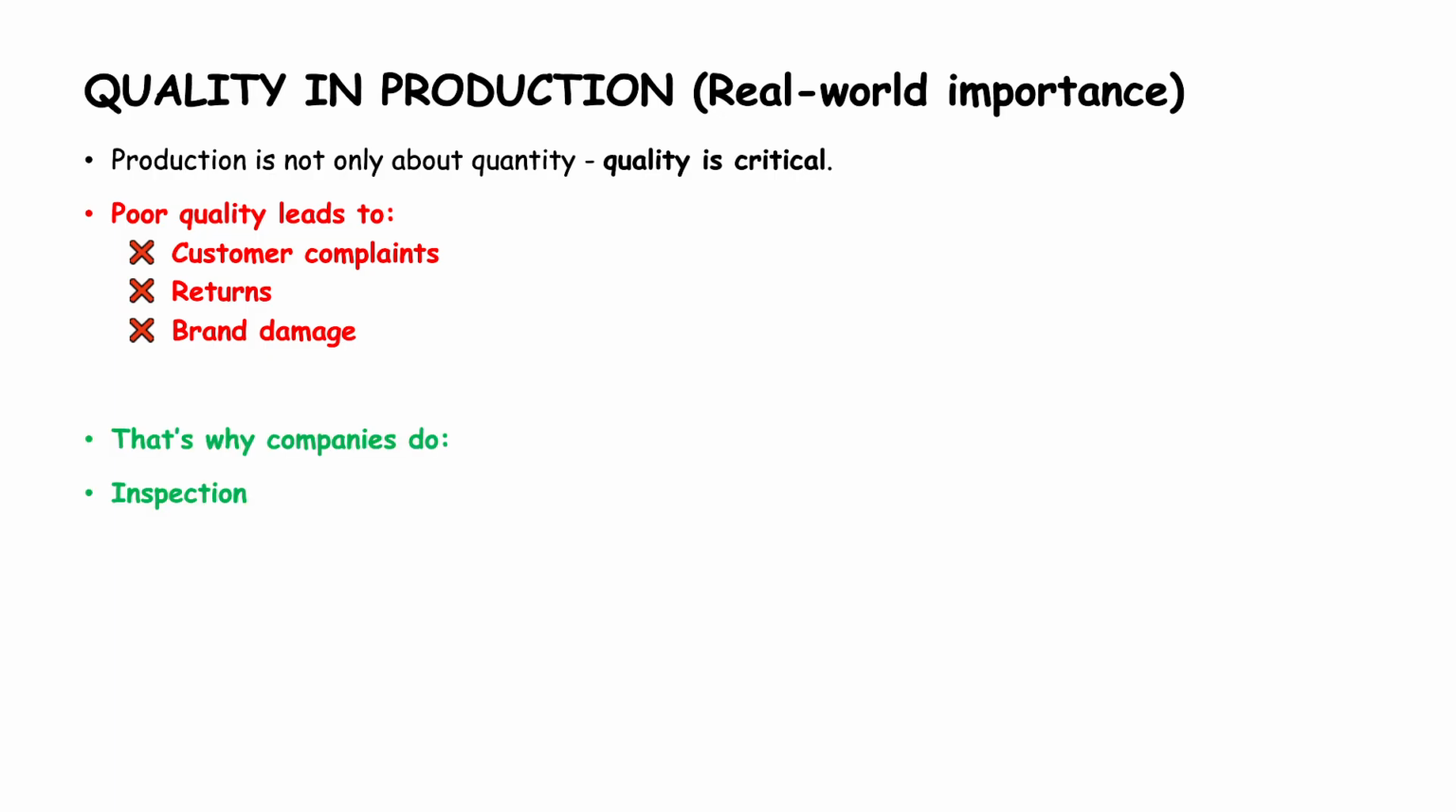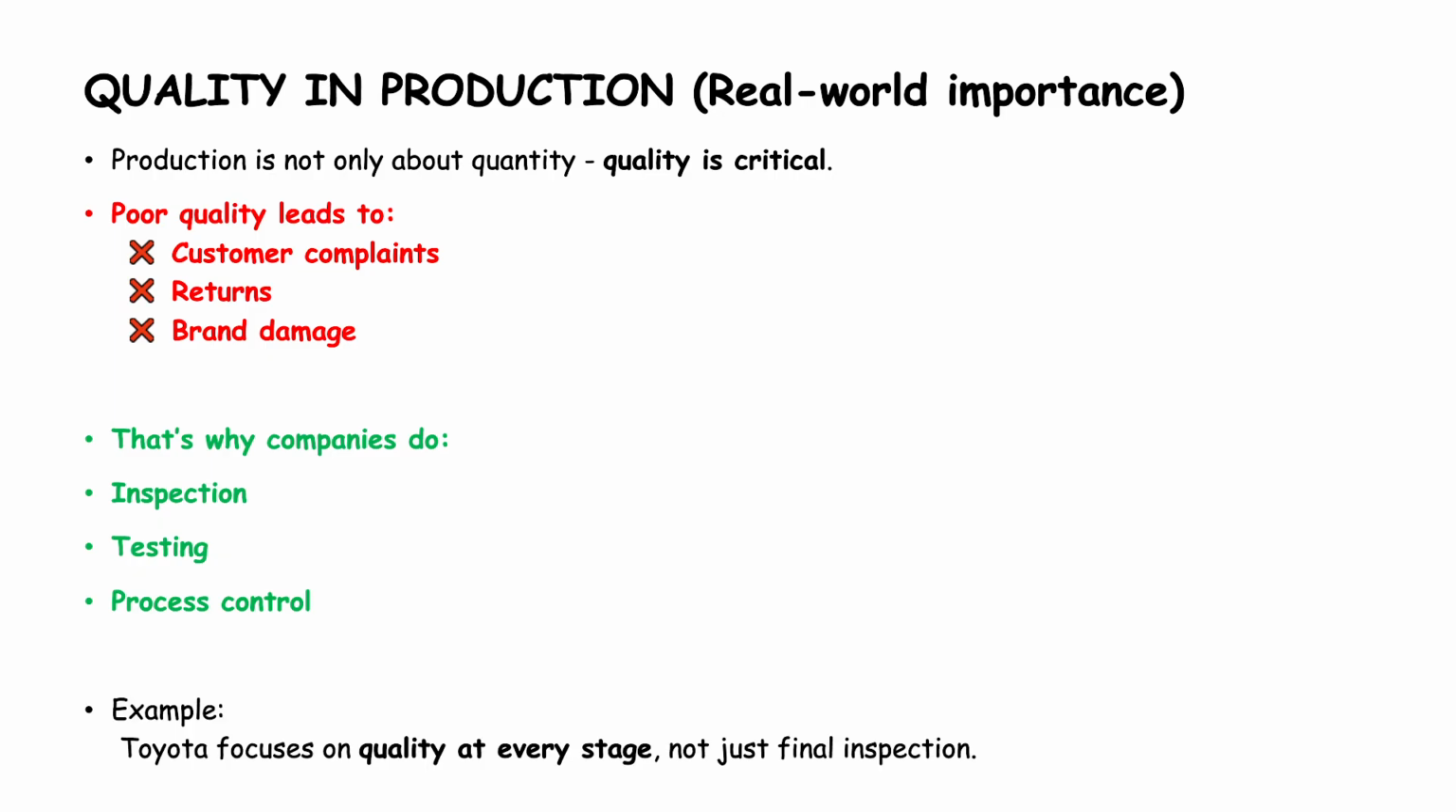That's why companies do inspection. They check whether the product is working, whether the product is fine, is there any damage. They check after the production. And some check between the production also in every stage. See, testing. That is what they test, whether the product is working. Then process control. They'll have control on the process.